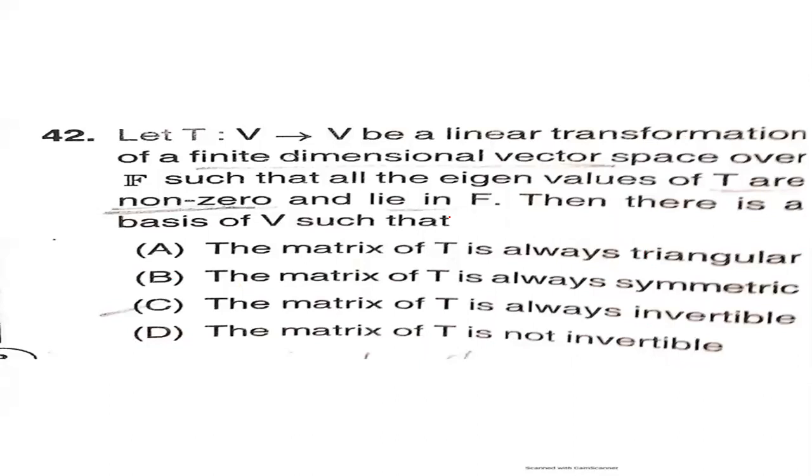Next question. Let T from V to V be a linear transformation of a finite dimensional vector space over F such that all eigenvalues of T are non-zero. They are given non-zero eigenvalues. All eigenvalues are not equal to 0 and lie in F, then there is a basis of V such that